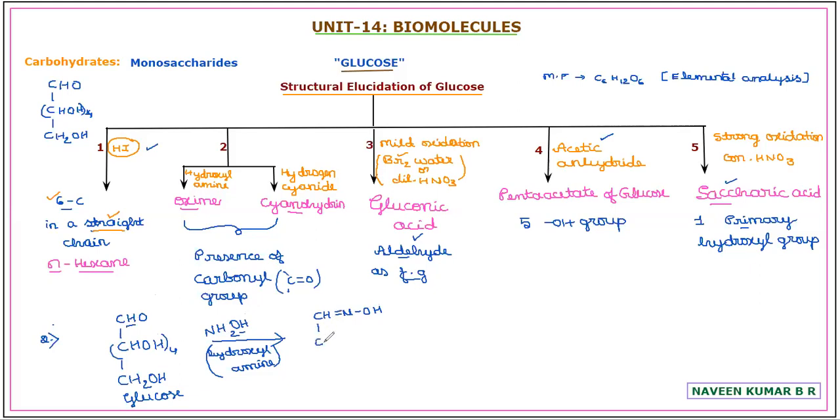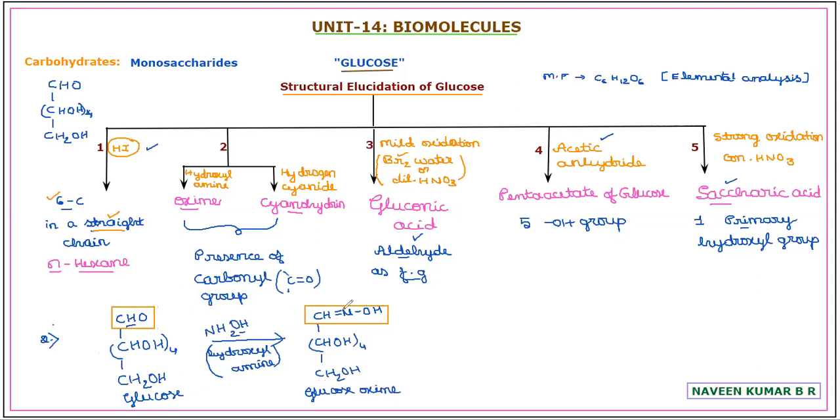CHNOH, and the remaining is as such, CHOH 4 times, CH2OH. You just focus on this particular information. The CHO, by treating with NH2OH, is converted into CHNOH via a nucleophilic addition mechanism to form the oxime. Whatever is formed here is the oxime of glucose. It is named glucose oxime.